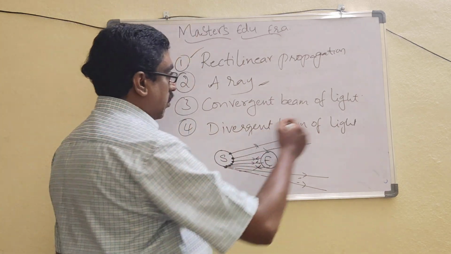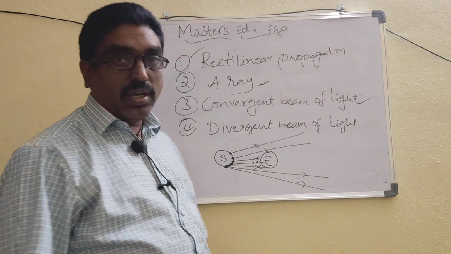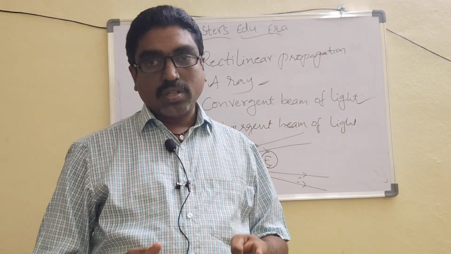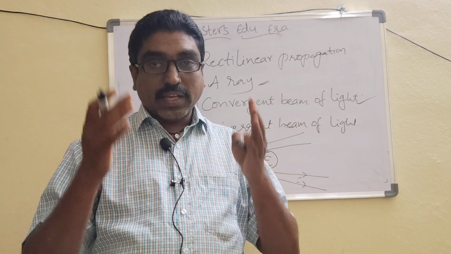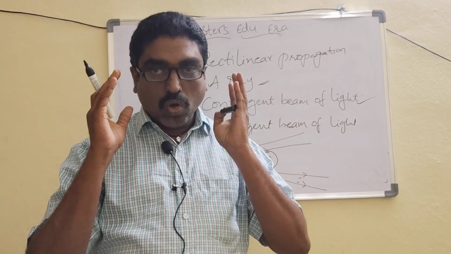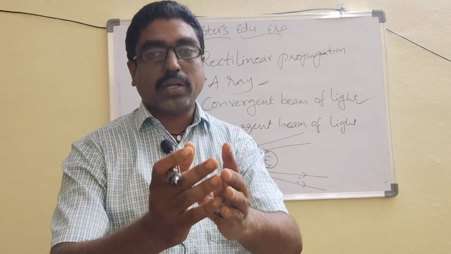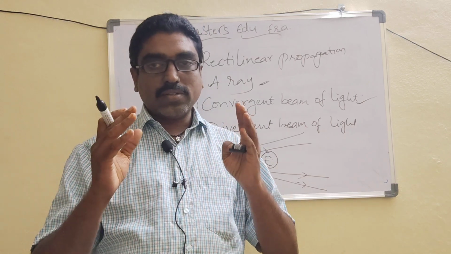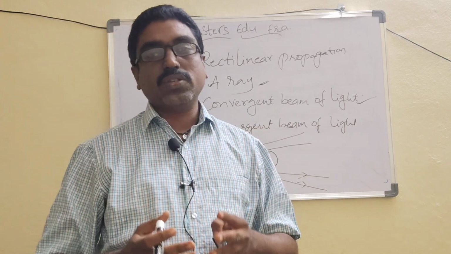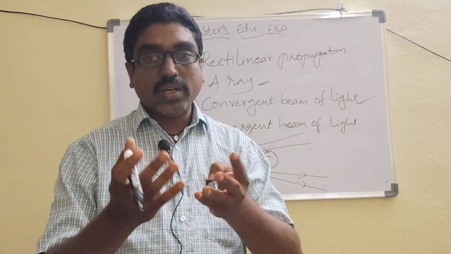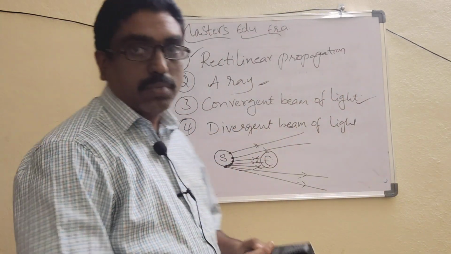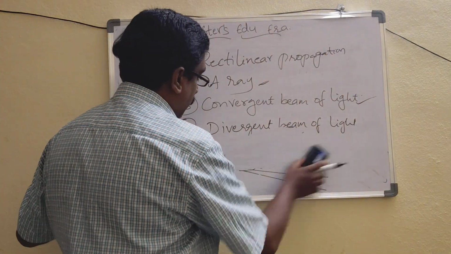And the third one is convergent beam of light. What is the meaning of beam? Beam means a bunch, a group of light rays. When all the light rays coming from a source meet at a point, such a property is called convergent beam of light. I will explain with a simple example.